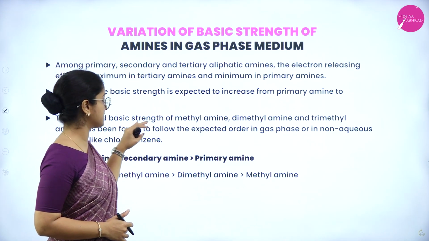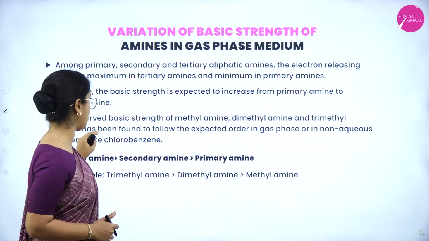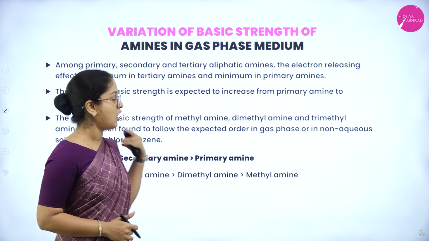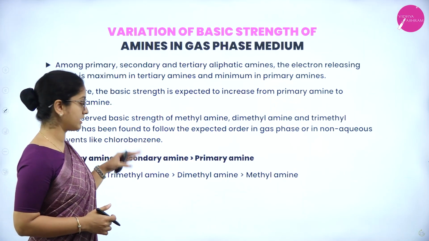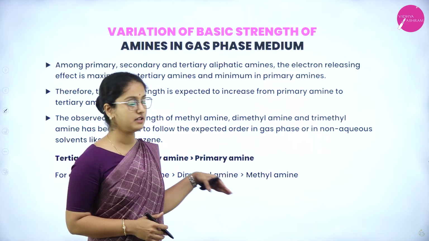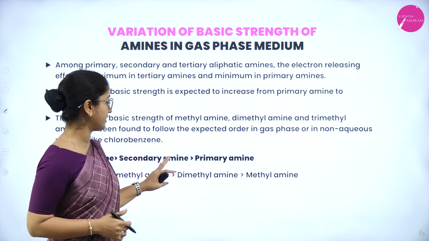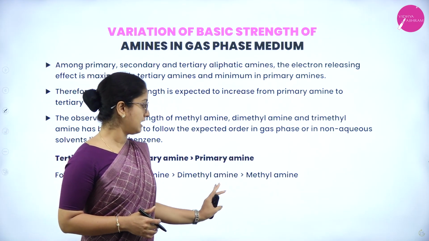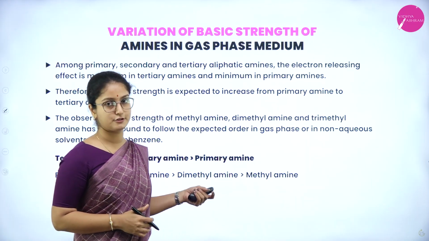The observed basic strength of methylamine, dimethylamine and trimethylamine has been found to follow the expected order in the gas phase or in non-aqueous solvents like chlorobenzene, that is tertiary amine greater than secondary amine, which is greater than primary amine. For example, trimethylamine has more basic strength than dimethylamine, and dimethylamine has more basic strength than methylamine.